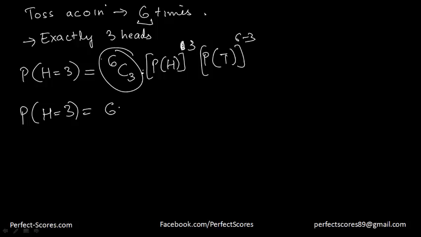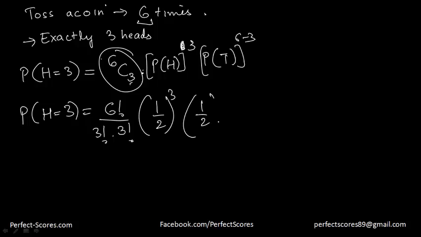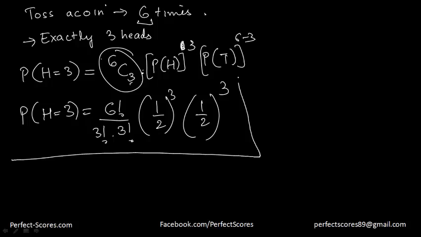And I suppose you know that is nothing but 6 factorial divided by 3 factorial into 6 minus 3, that is 3 factorial, into the probability of getting a head, that is 1 by 2 raised to the power 3, into 1 by 2 raised to the power 3.